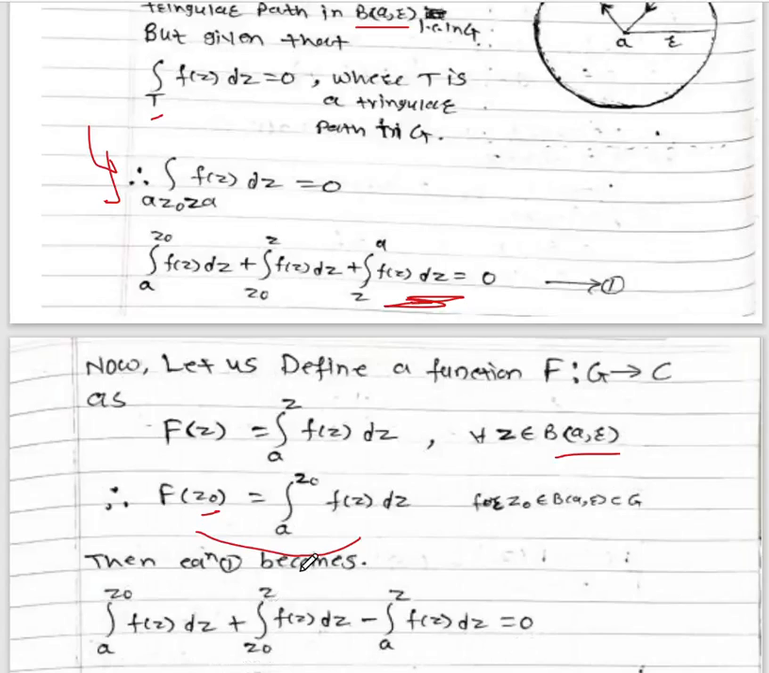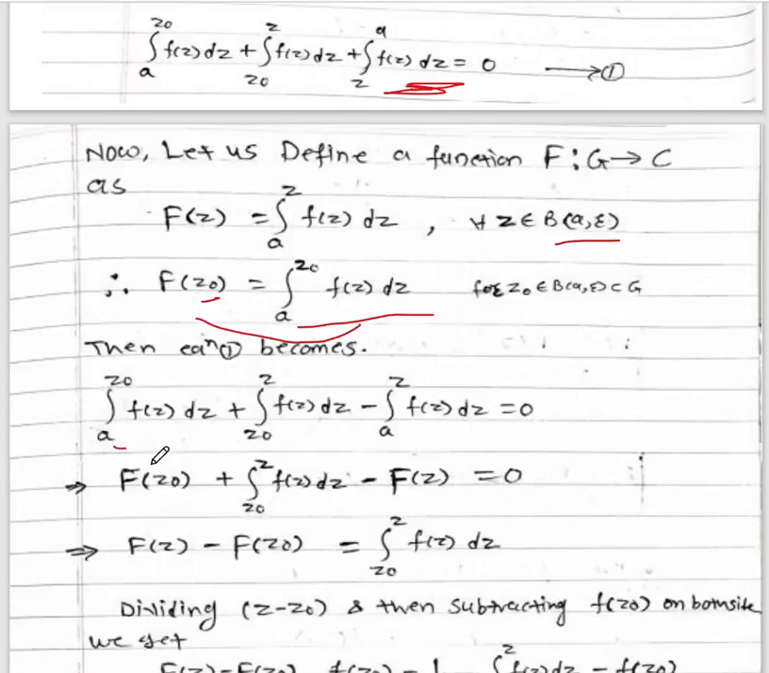Now putting the value of this integral, that is the integral from a to z0 of f(z), in this equation, instead of this we will put this value, that is f(z0) plus the integral from z0 to z of f(z) dz as it is, and the remaining term minus f(z) equal to 0. So we can transfer this term to the RHS side, that is f(z) minus f(z0), and the left hand side is the integral from z0 to z of f(z) dz. So we can write this step from the previous step.